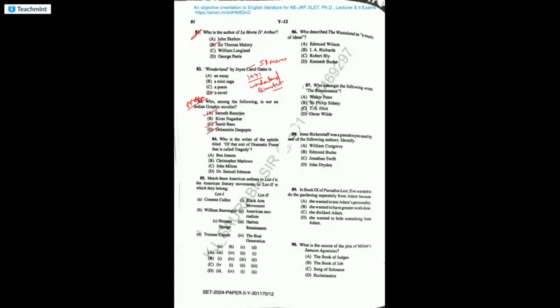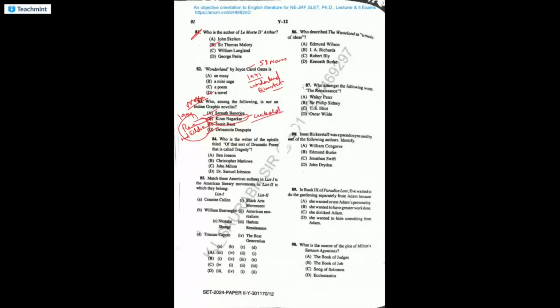Kiran Nagarkar is the answer. He is not a writer from this group. Kiran Nagarkar is known for a very famous novel, Ravan and Eddie, published in 1994. And I think his one more novel is Cuckold.